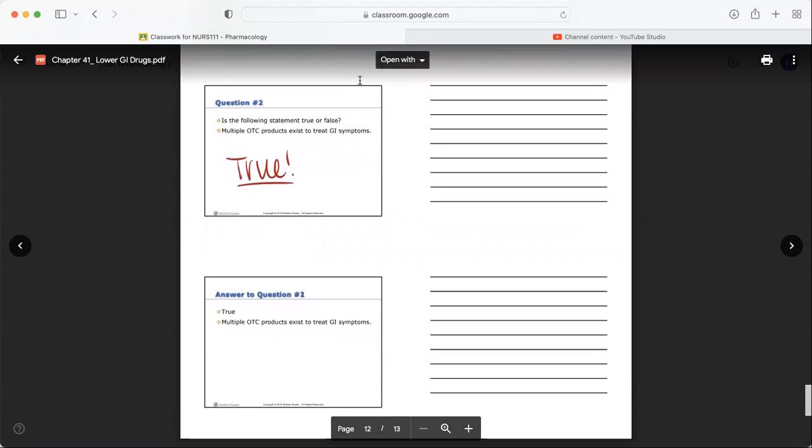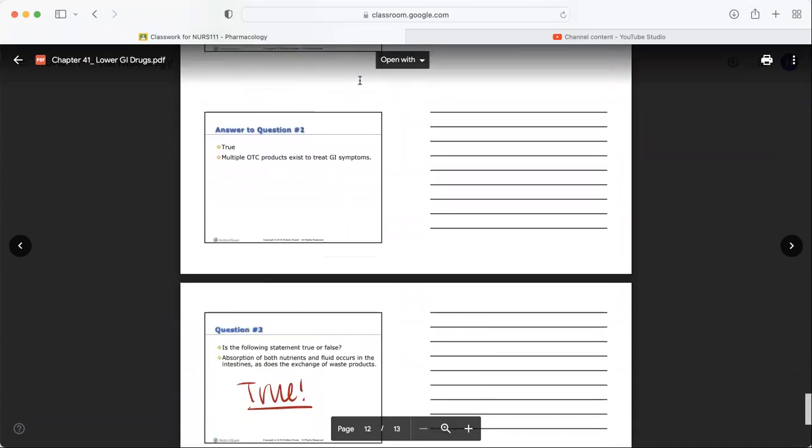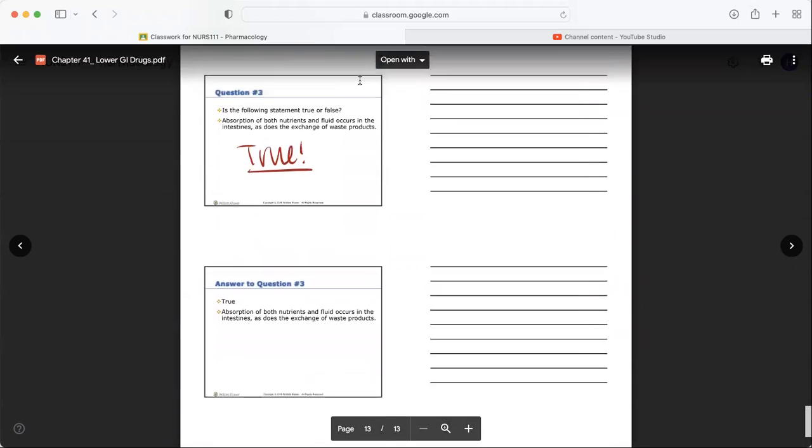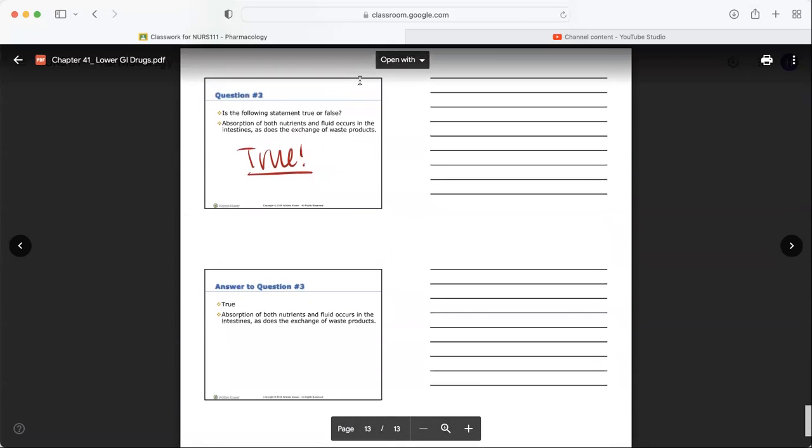True or false? Multiple over-the-counter products exist to treat GI systems. Well, that is 100% true. There's tons of stuff over-the-counter for GI issues like nausea, vomiting, diarrhea, constipation, etc. And the last one, absorption of both nutrients and fluid occurs in the intestines, as is the exchange of waste products. That's totally true. Lots of water absorption happens in the large intestine. Lots of nutrient absorption happens in the small intestine. And there is an exchange of waste products throughout.